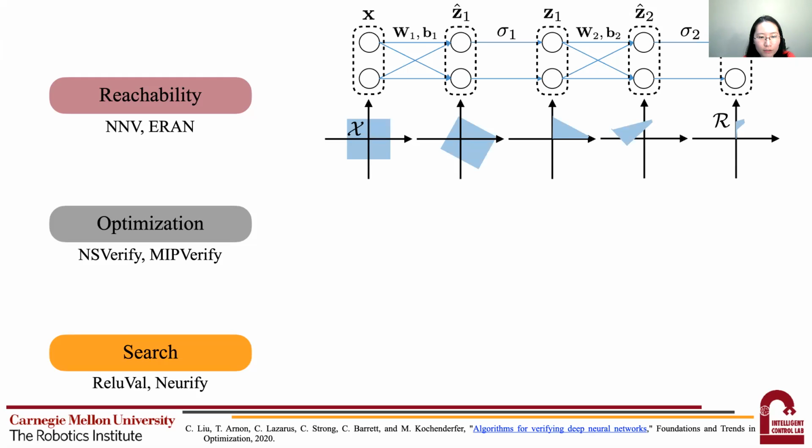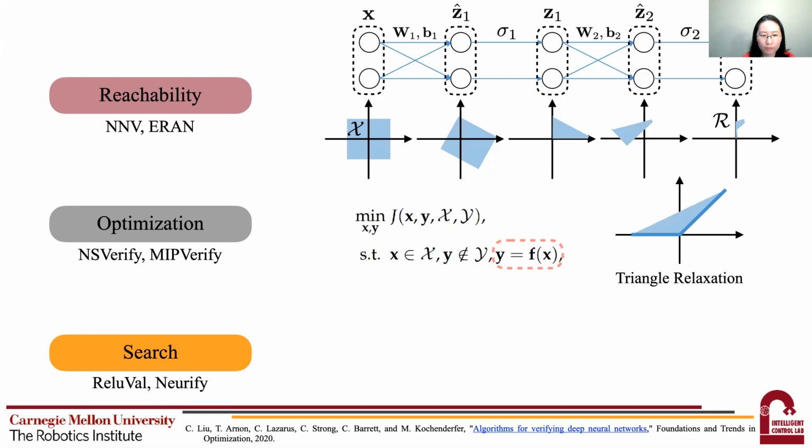Optimization-based methods formulate a constrained optimization to falsify this input-output property. That is, to find an input x belonging to curly X, but which is not mapped to curly Y. The network is usually added to the optimization problem as an equality constraint, which is highly nonlinear and non-convex, very difficult to deal with. There are different methods that have been developed to simplify this equality constraint. For example, we may relax the graph of a ReLU activation as this triangle area, or use mixed integer encoding to directly encode the ReLU activation.